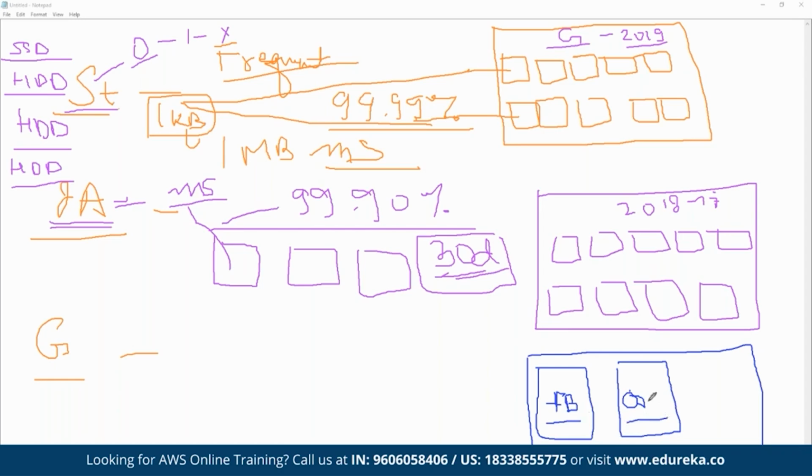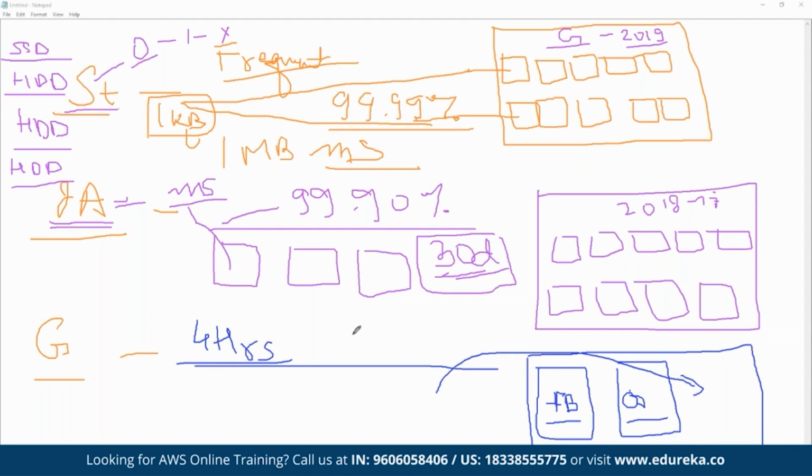Since this data is not required on a regular basis, we can store it as part of the Glacier service, where we do not need to fetch data regularly. When we move something to Glacier, we can store files in bigger volume, but the access will be much lower. For example, if we want to fetch something from Glacier, we have to wait at least 4 hours. Four hours is a normal waiting period for fetching files from Glacier back to our own storage.